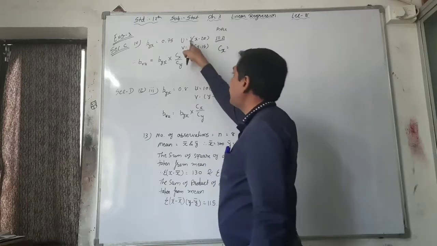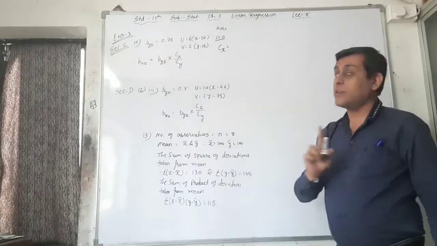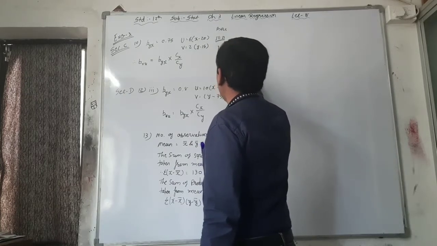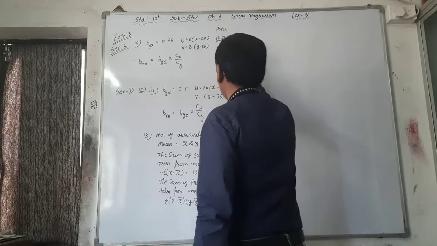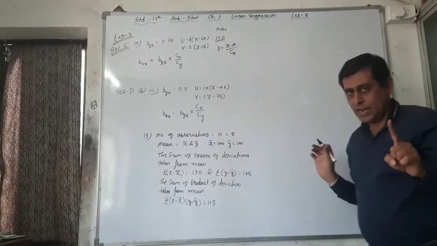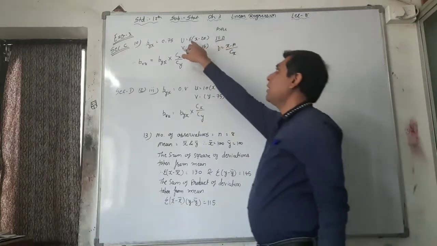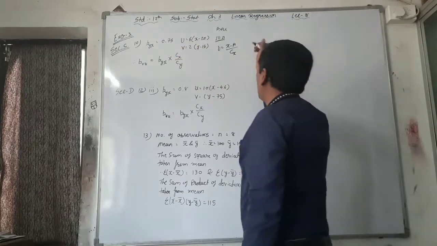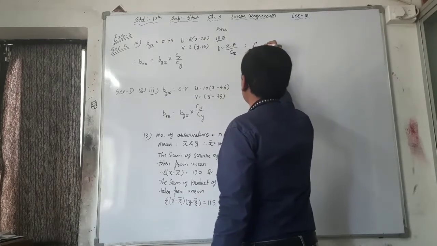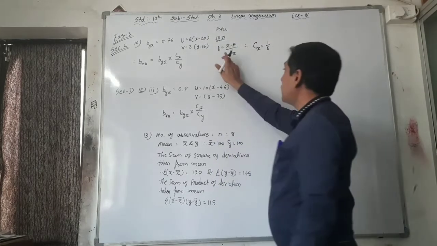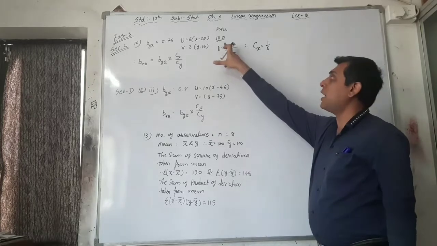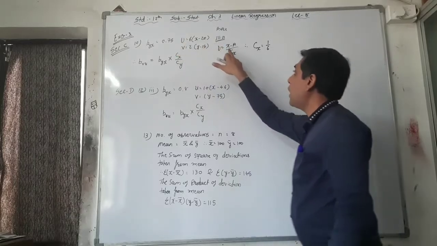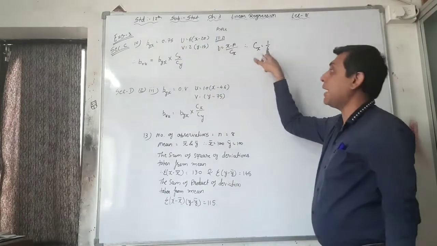See, u is equal to x minus a upon Cx. Here in the formula Cx is divided, but in our question 6 is multiplied. So therefore you have to write Cx is equal to 1 by 6. The denominator is multiplied in the numerator. You have to write Cx is equal to 1 by 6.